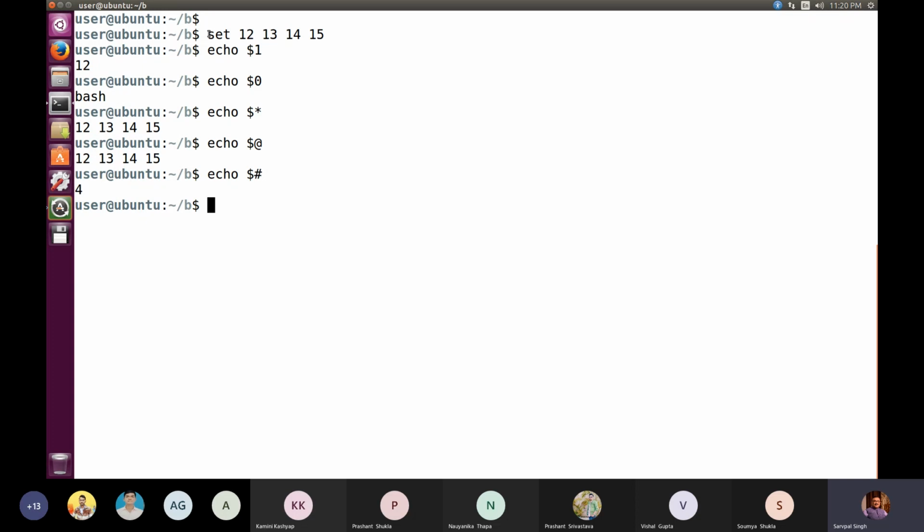Set is the name of the object file which I have generated from set.c. So you can imagine that this is a C program which I am running. And here I am passing the values like 12, 13, 14, 15. Now when I'm doing this, inside the program we are taking int argc. And by the way, when I say argc, it is not mandatory that you always take argc.